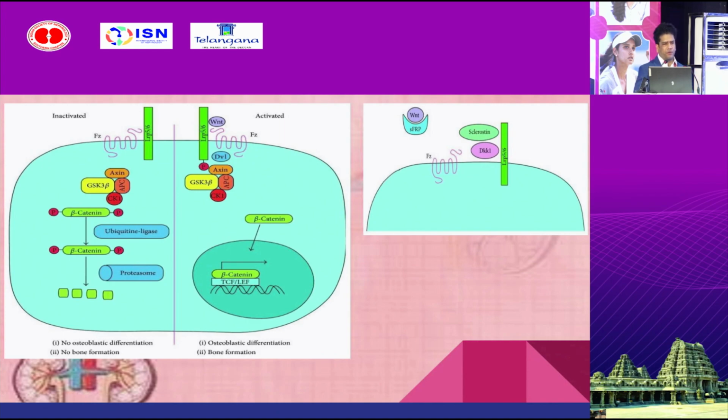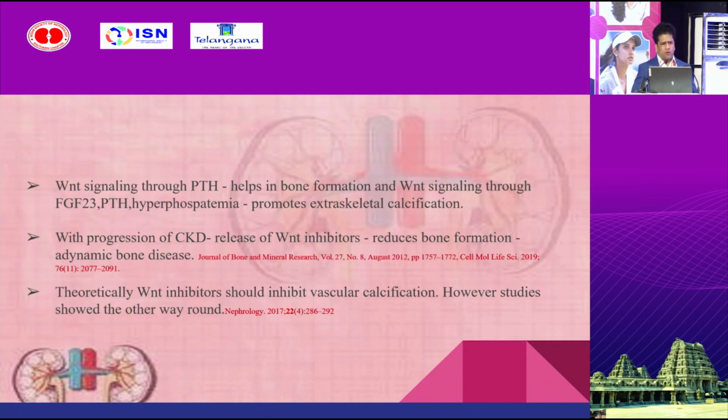So this picture shows how the WNT-catenin pathway acts. By combining with a combination of receptors like Frizzled and LRP5/6, the WNT activates beta-catenin. With translocation into the nucleus, it activates various genes which are responsible for bone turnover, vascular calcification, and myocardial fibrosis. So through Wnt signaling, parathormone helps in bone formation, and Wnt signaling through FGF23, parathormone, hyperphosphatemia, they promote extraskeletal calcification.